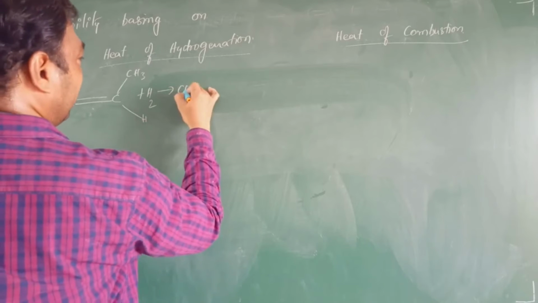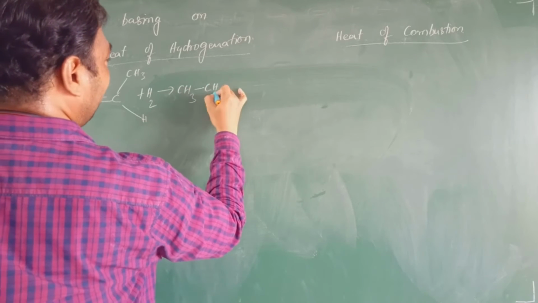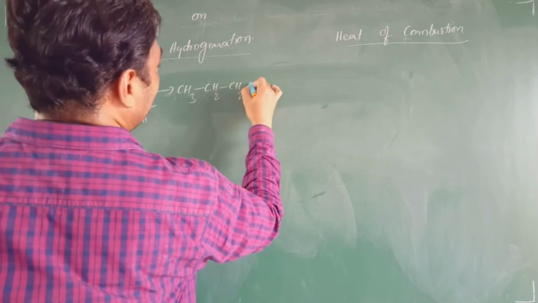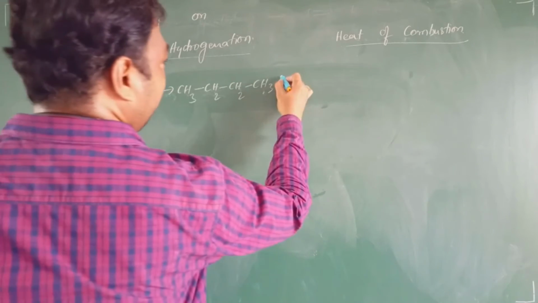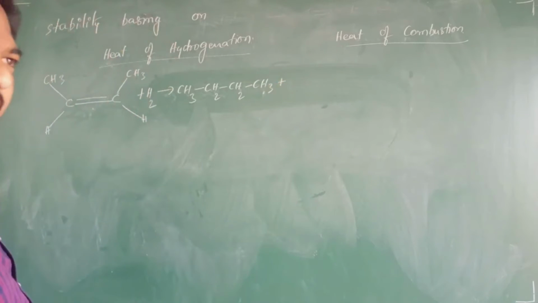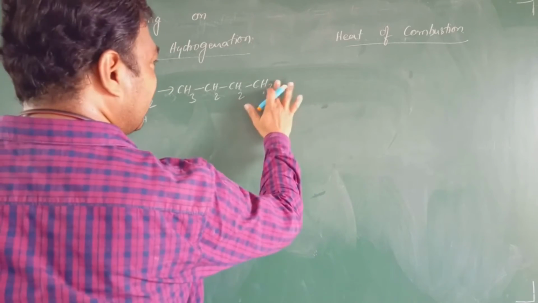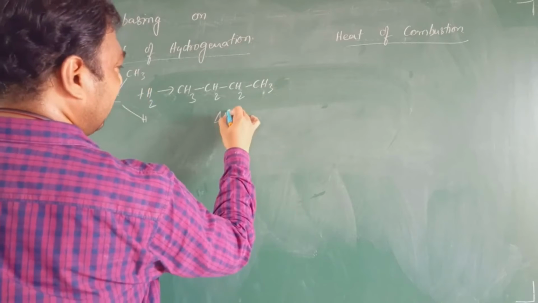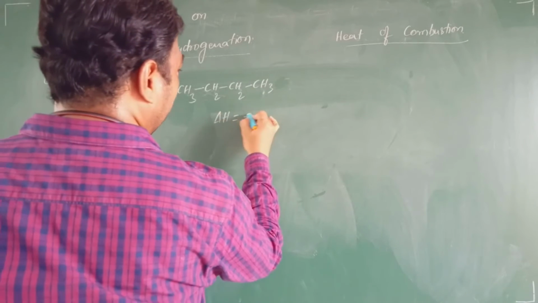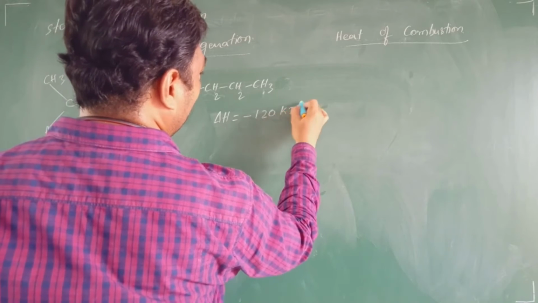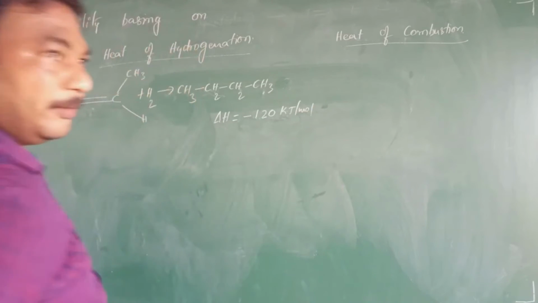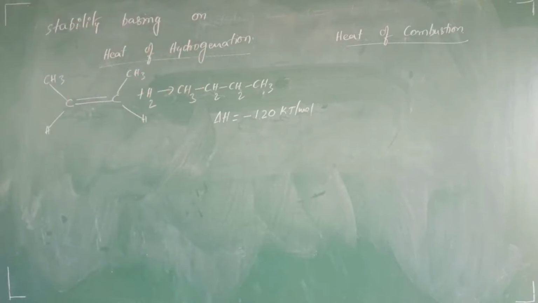How can you write the butane in the bond line diagram, which I have already seen in the classes? CH3, CH2, CH2, CH3. Okay, plus some amount of heat energy is liberated. What is the heat energy liberated? I write in terms of delta H, therefore it is minus 120 kilojoule per mole. Minus 120 kilojoule per mole.